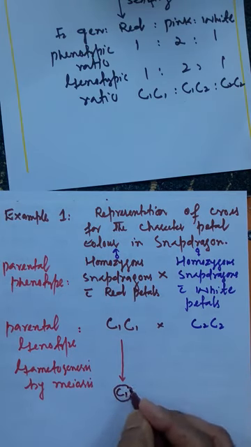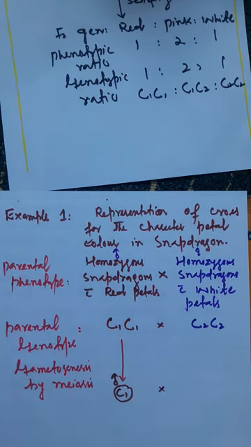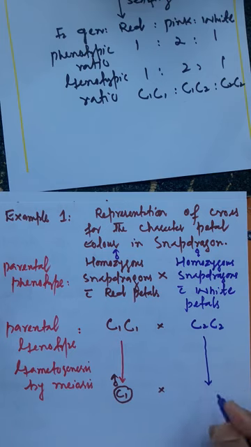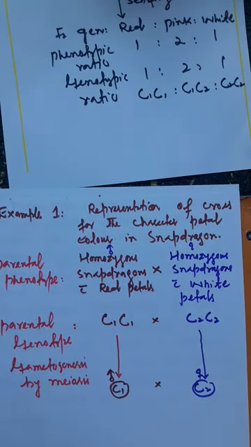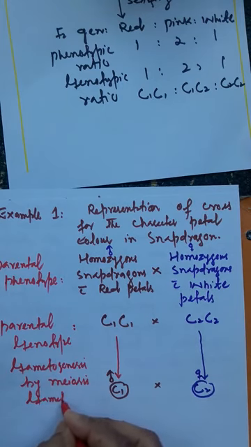All the gametes are genotypically the same, that is with C1, and here all the gametes are also genotypically the same, they will carry a single allele, that is C2, but this is male and this is female. Now these are the gametes that are haploid.